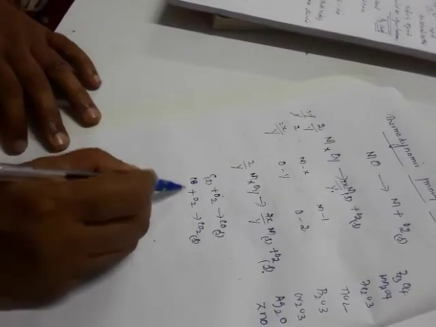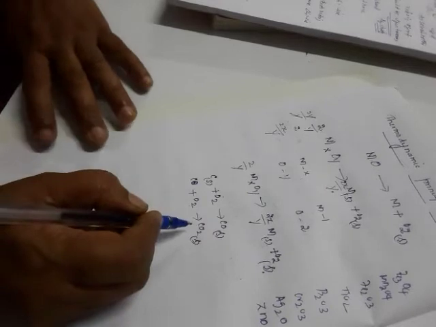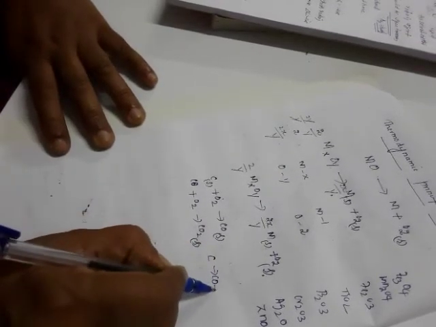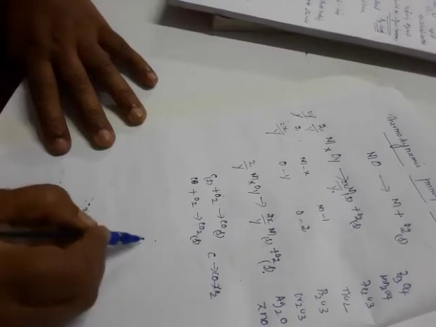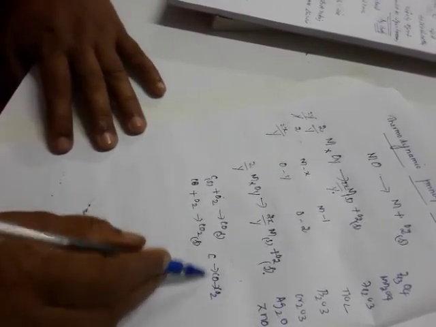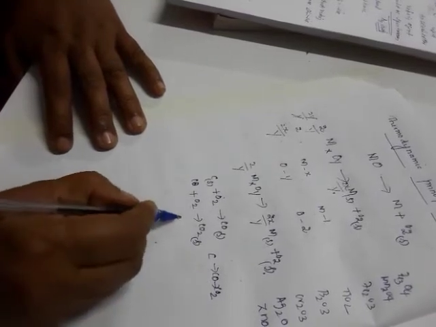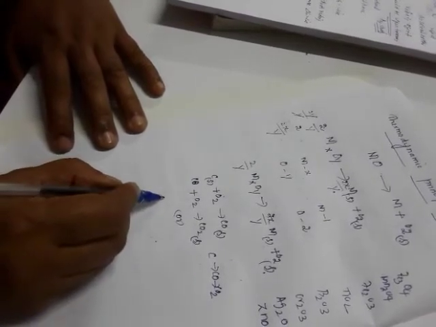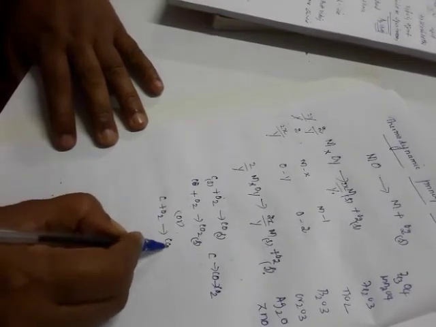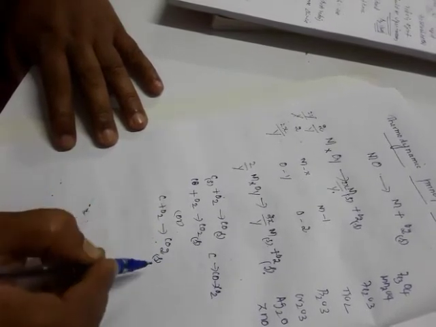Now this is one set of reactions, that is coke converted to carbon monoxide, then converted to carbon dioxide. The same two-step reaction can take place in one step also, that is carbon oxidized forming carbon dioxide gas.